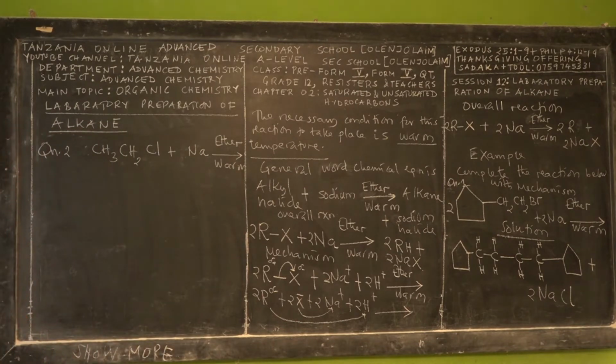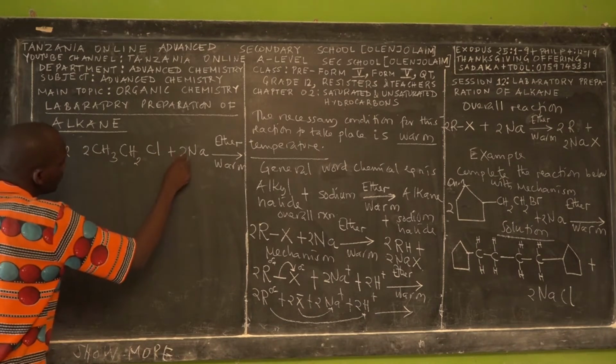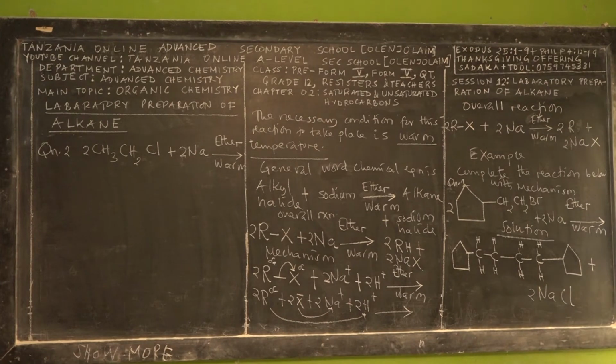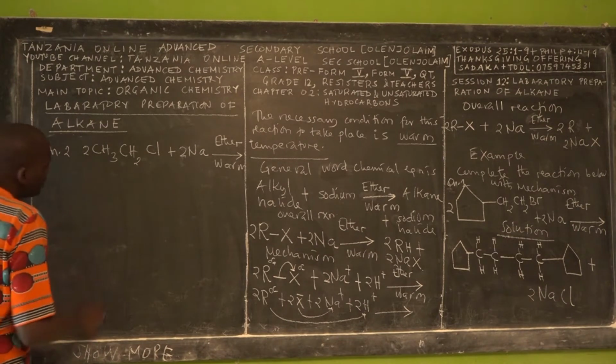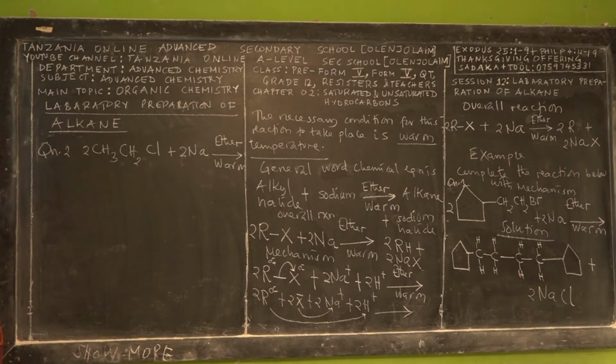With this one, you have to remember, as I told you, that you have 2 atoms here and 2 atoms here. So listen, the bond that's going to break is between carbon and the chlorine. Are we together? Okay, fine.